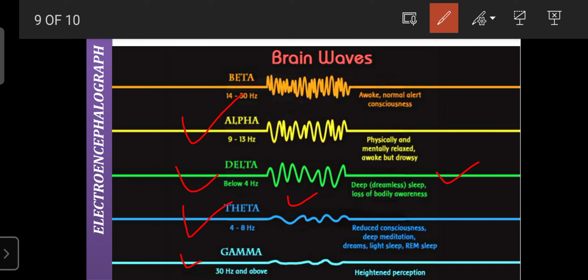At that time gamma waves are recorded. It denotes that there is no defined reason for the loss of consciousness, which is called heightened perception. So with the help of monitoring these waves, they are helpful to know the conditions of the brain.